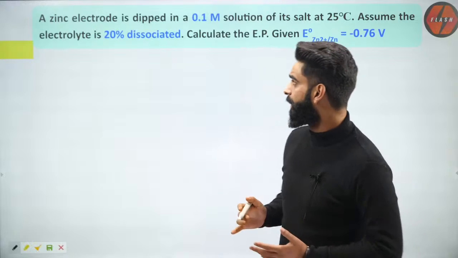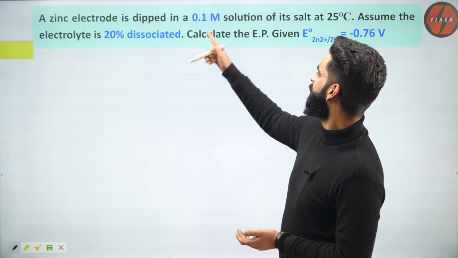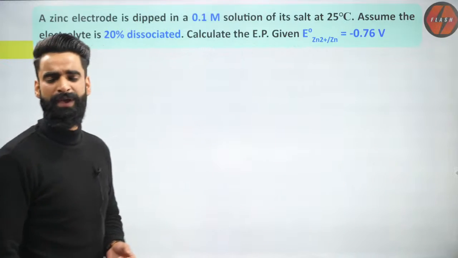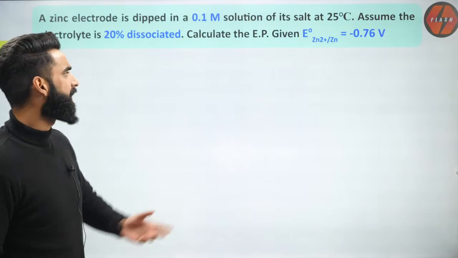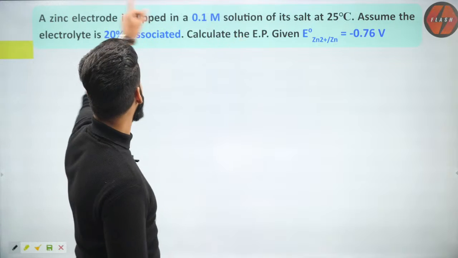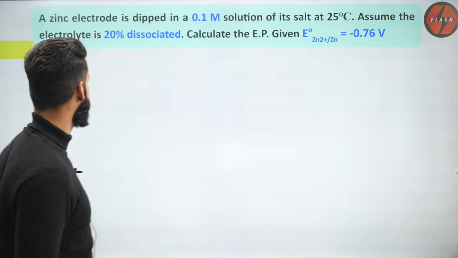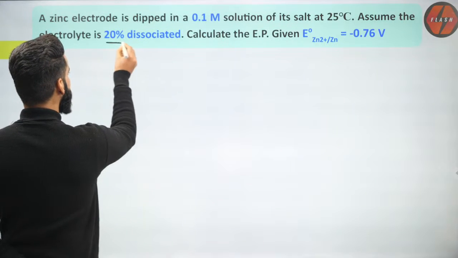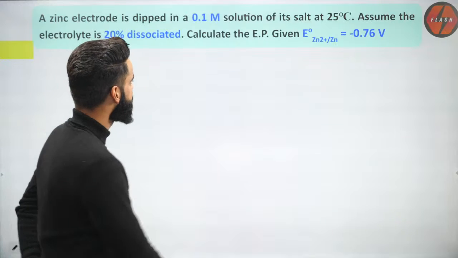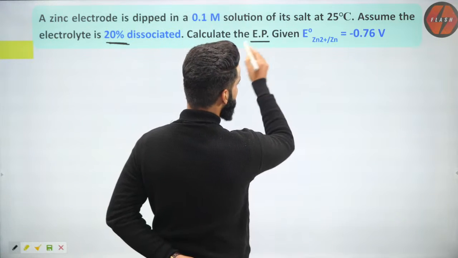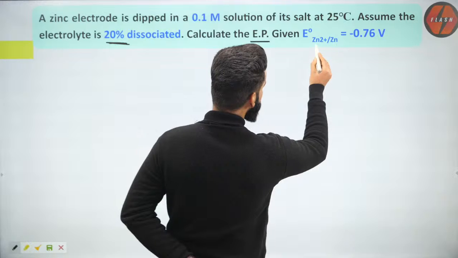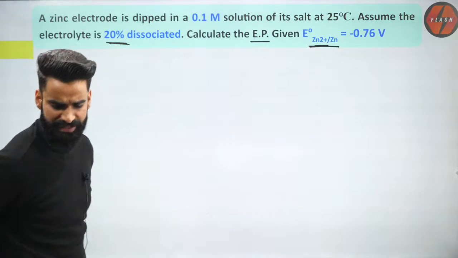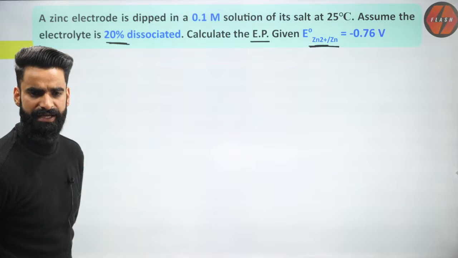Have a look. A zinc electrode is dipped in a 0.1 molar solution of its salt at 25 degrees centigrade. Assume the electrolyte is 20% dissociated. Calculate the electrode potential, and we are given the standard reduction potential of zinc.